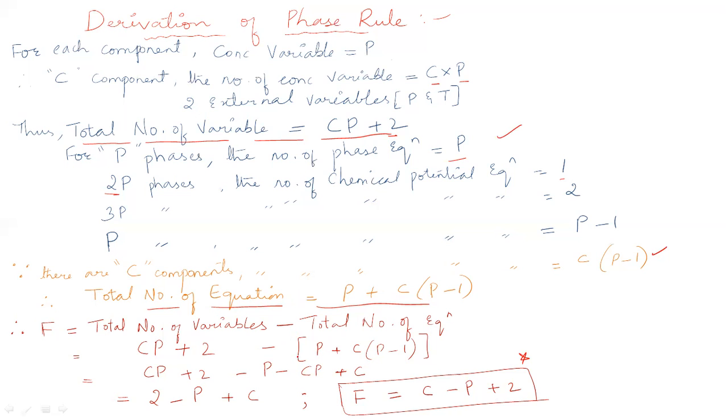Now, as this one is carrying a negative sign, first you need to simplify it. We already know minus into plus becomes minus.